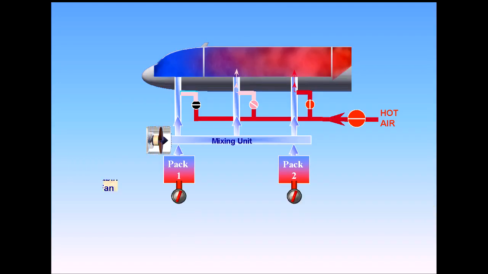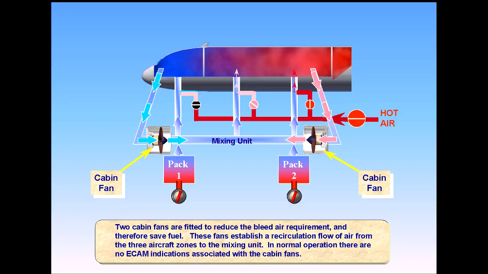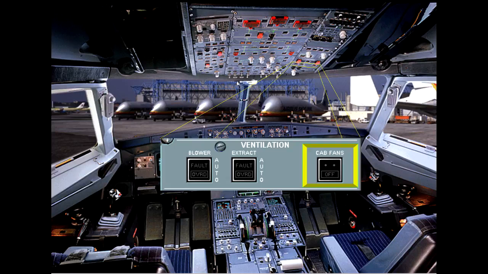2 cabin fans are fitted to reduce the bleed air requirement and therefore save fuel. These fans establish a recirculation flow of air from the 3 aircraft zones to the mixing unit. In normal operation, there are no ECAM indications associated with the cabin fans. On the overhead panel, there is a cabin fan switch on the ventilation panel to control the cabin fans. The cabin fan switch can be used to switch the fans off in response to an ECAM procedure.